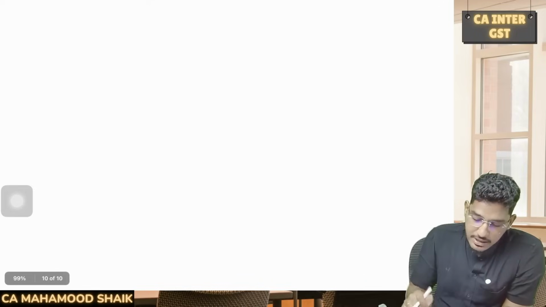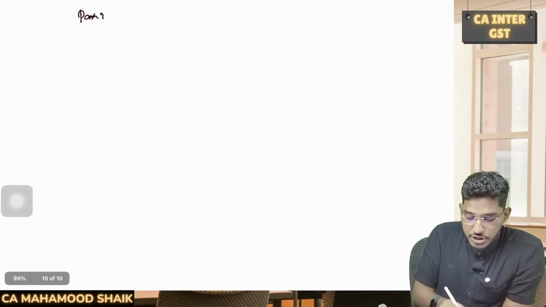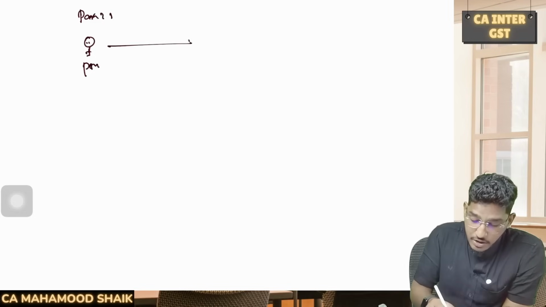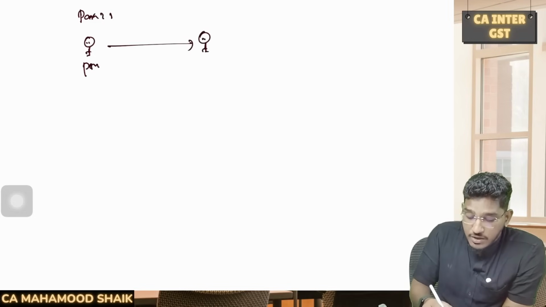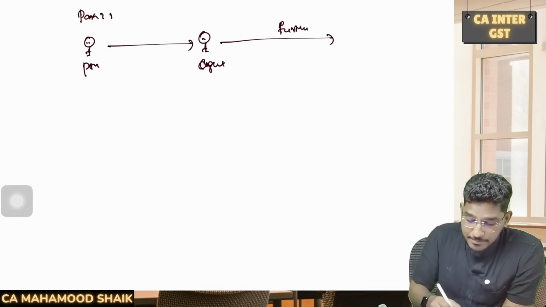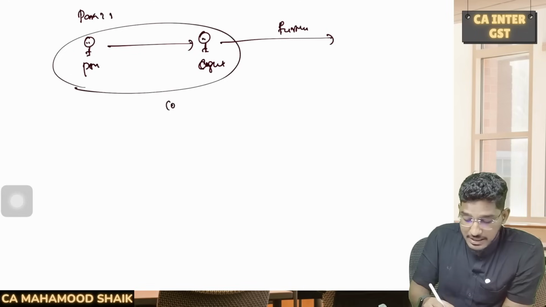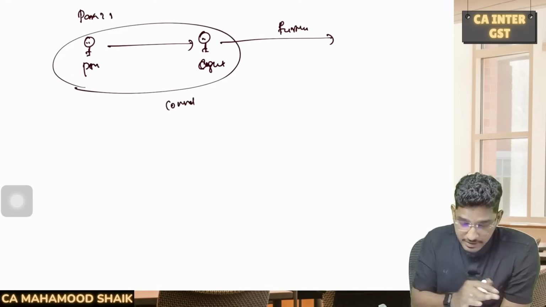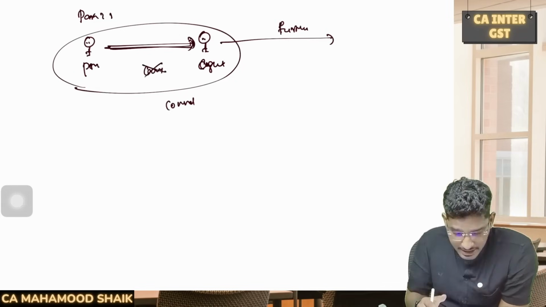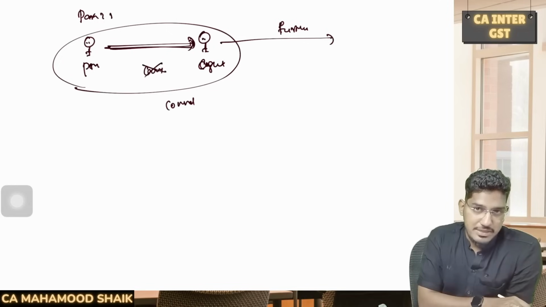So what is covered under para number 3 of schedule 1? They say that if any goods are supplied by a principal to his agent without any consideration, where the agent undertakes to make further supply, then that activity will be considered as supply. If any goods are getting supplied by the principal to his agent, and for which there is no consideration, still it will be deemed as supply.